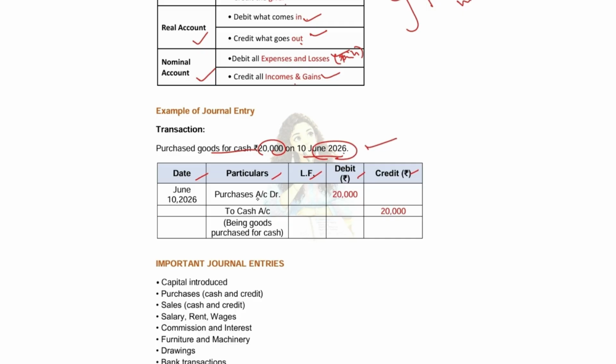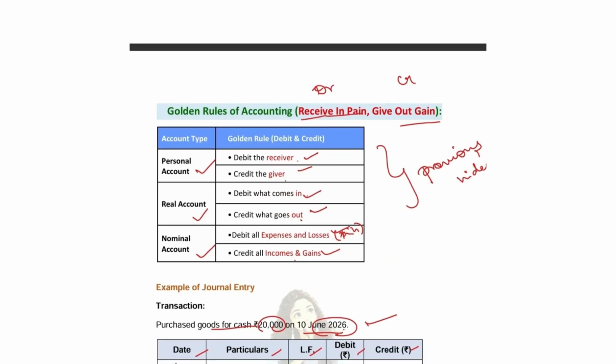In the particulars column, what we have done? Purchased goods for cash. So purchase account debit to cash account. In personal account, it comes to a person, organization, bank, everything. In real account, it comes to things and assets.